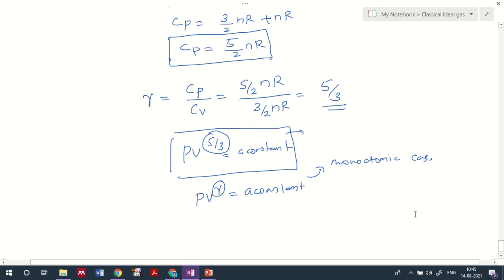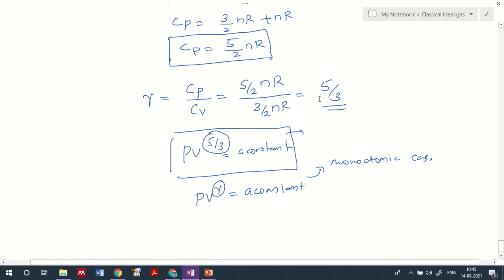Then we have identified the specific heat capacity at constant volume and constant pressure, and we also identified the gamma, that is equal to Cp by Cv, which is equal to 5 by 2 Nr divided by 3 by 2 Nr, 5 by 3. So this gamma value for a monoatomic, it will be 4 by 3. When you consider the diatomic case, it will be 7 by 5.